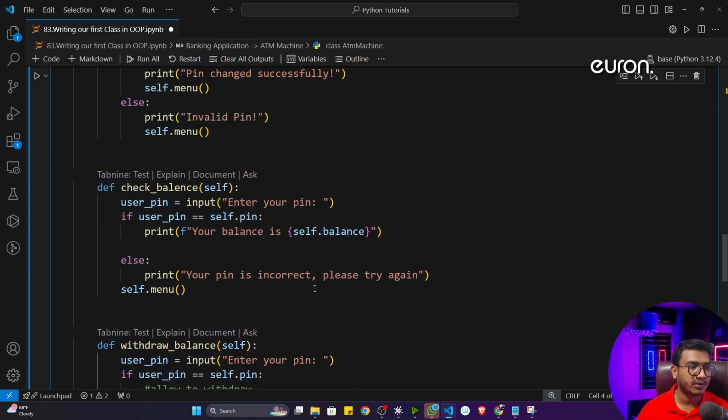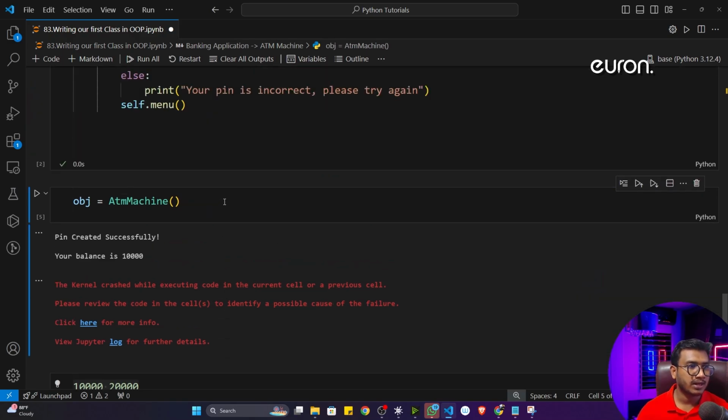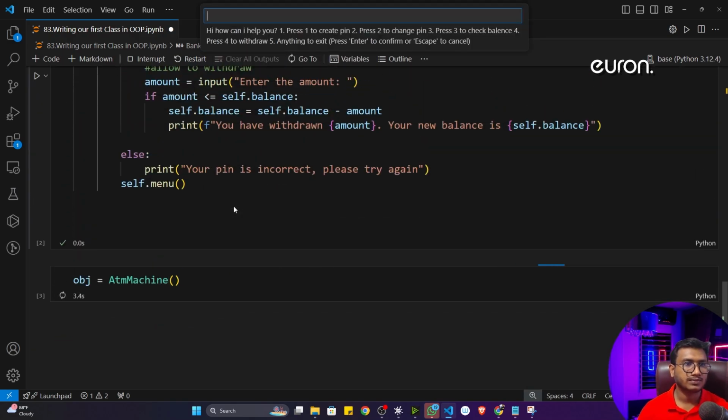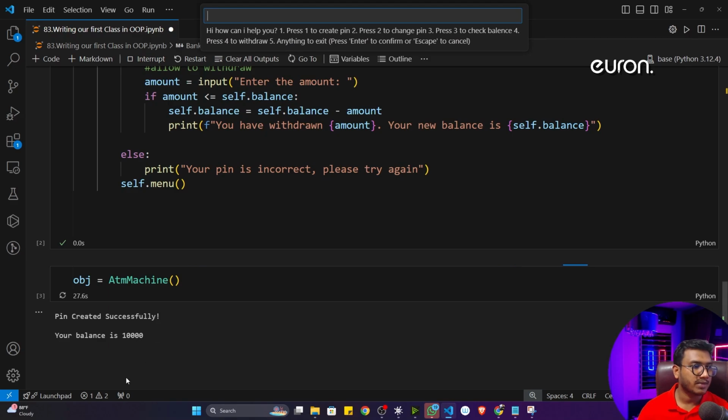Now let me execute the program and check whether everything is working fine or not. I will execute the program and initialize the object, and now it is asking the menu. First of all I will create the pin. I'll give 1. Let's create the pin 123. Now let's enter the balance, let's say 10,000 rupees. Now I want to check the balance, so I'll give 3. Now enter the pin 123, and you can see my balance is 10,000.